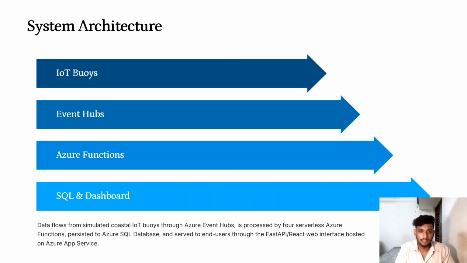Azure Functions then consume these incoming events and process them automatically. Each function performs a specialized operation such as SST anomaly detection, vessel monitoring, weather classification, or fish zone prediction. After processing, all structured data is stored inside Azure SQL database. Finally, the React dashboard accesses this processed information through a FastAPI backend and visualizes it for end users. This creates a complete end-to-end cloud-native event-driven architecture.